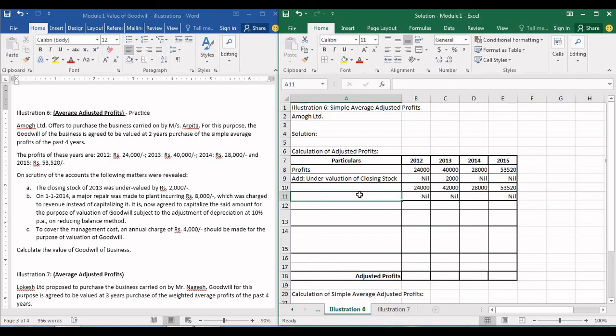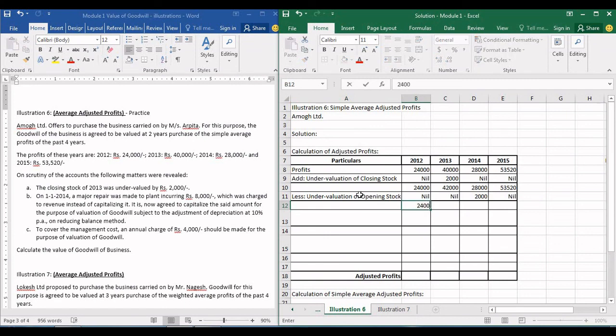If closing stock is undervalued, that means it is going to increase the profits. Now that the opening stock is undervalued, you have to rectify it. In order to rectify it, you have to reduce the value of the undervaluation, which is 2000. In simple terms, how do you remember it? If you have added closing stock, then you will reduce the opening stock from the next year.